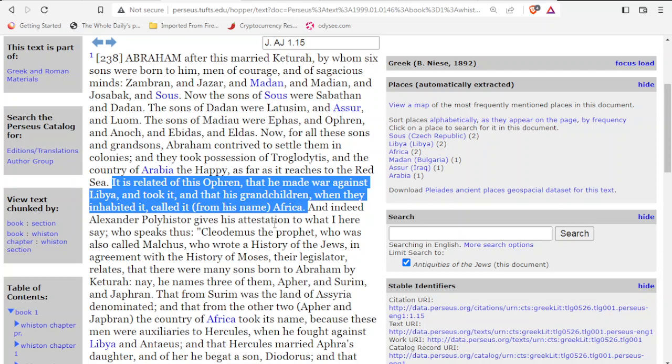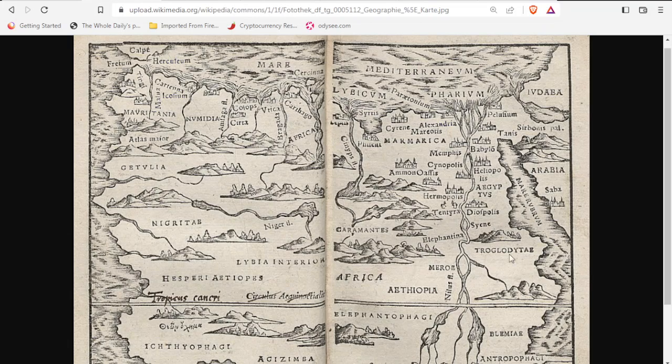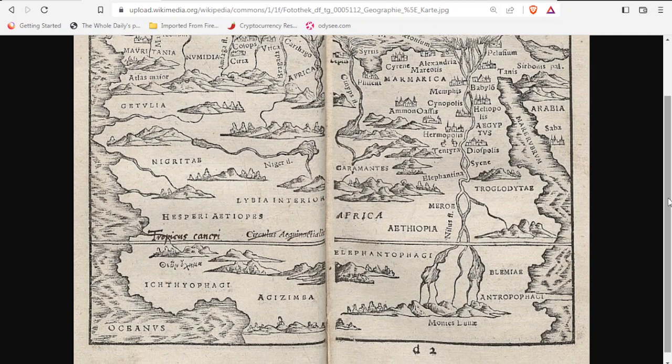So let me know what you think about this video, and I just wanted to show you this map with Troglodytae and the city of Babylon that's on here that we were speaking of. And we see further south that we have the mountains of the moon. So in the next video I would like to do a video speaking about the Garden of Eden and the rivers coming out of the Garden of Eden, and maybe we'll mention the mountains of the moon.